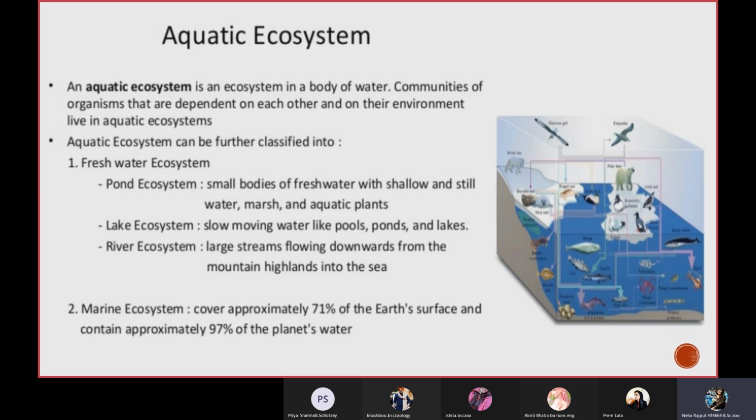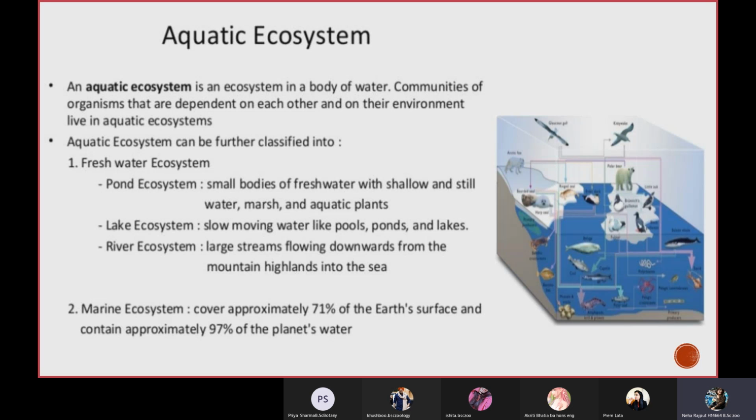The pond ecosystem has very few, or you could say marshy, plants present over there, and very small fishes are found over there. We keep this pond ecosystem in order to cultivate fishes so that we can consume them, because they are our livestock also.